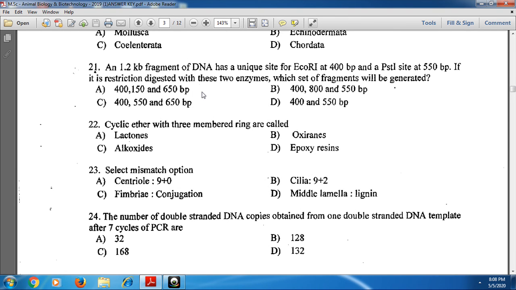And also for the 21st one, a 1.2 kilobase pair fragment. Here, on the EcoRI side it gives 400 base pairs and on the PstI side 550 base pairs, and totally how much? 950. But here it is a 1200 base pair segment. So 950 plus 250 gives the total. That means 400 at the EcoRI side, 650 base pairs at the PstI side, and the remaining fragment is 150 base pairs. Option A is the correct one for the 21st one.